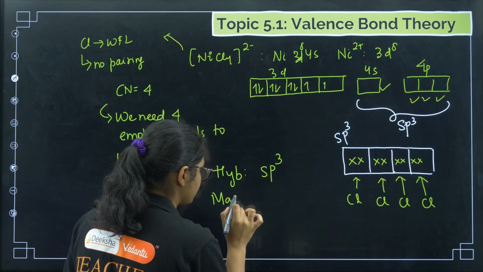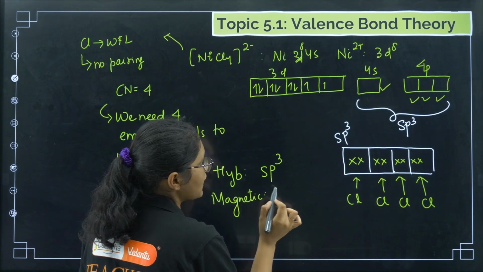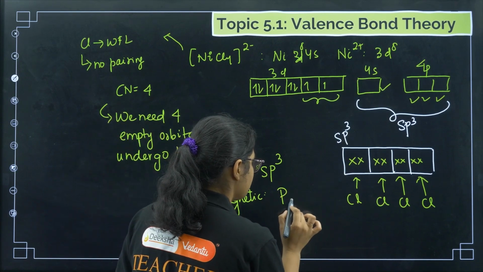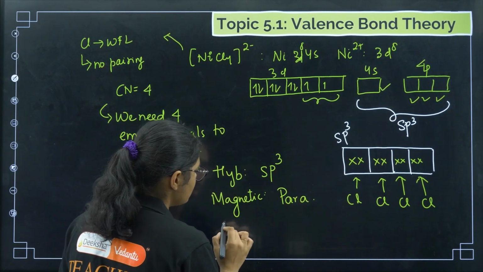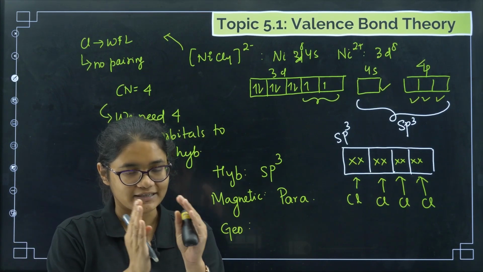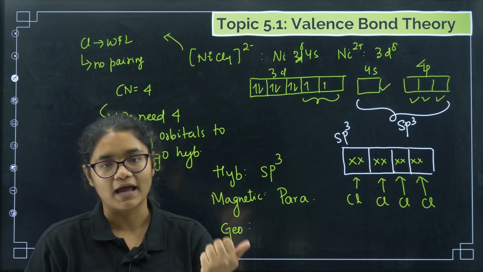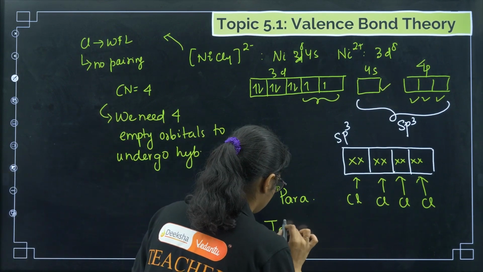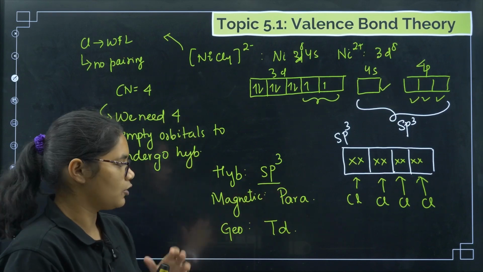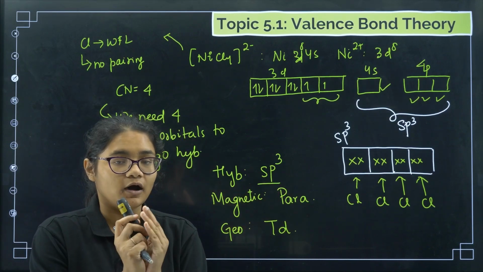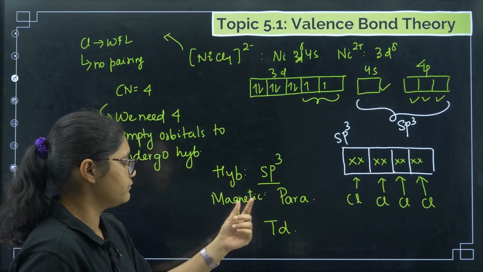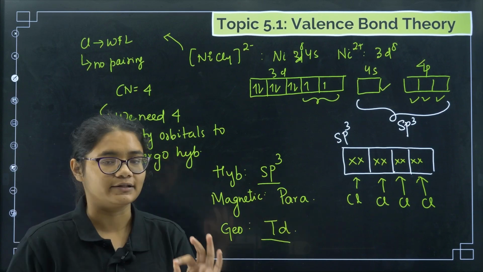Now talking about the magnetic behavior, you can see any unpaired electrons. So how many unpaired electrons do we have? 2 unpaired electrons are there, so that is why this is paramagnetic. Okay, next coming to geometry. For coordination number 4 we have two hybridizations, sp3 and dsp2. For sp3 the geometry is tetrahedral. Okay, clear? Now in this hybridization there is no d orbital used, so there is no inner or outer complex. That inner orbital and outer orbital theory is valid for coordination number 6. For coordination number 4 we have only the hybridization, magnetic nature and the geometry.